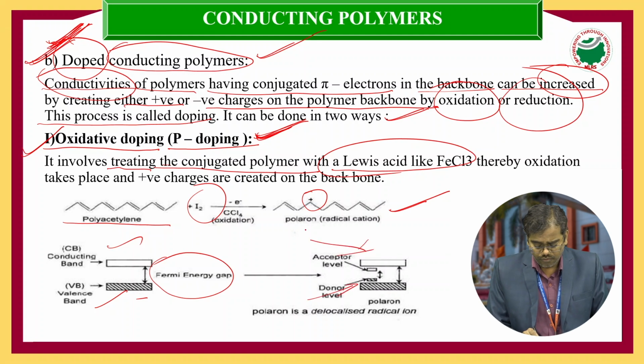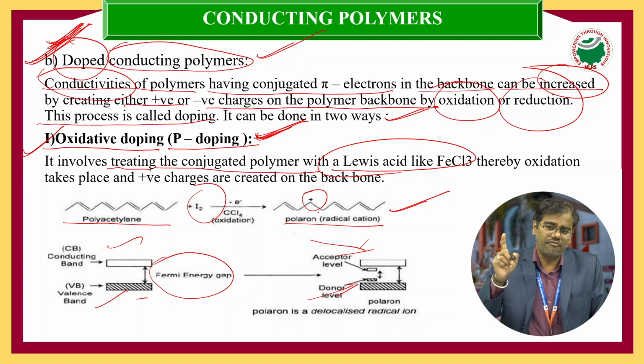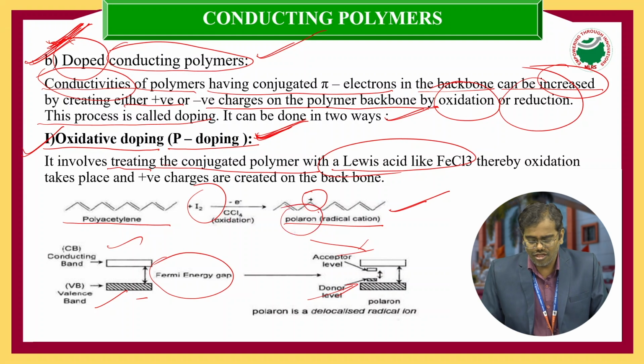Here we call it a polaron because a radical ion is formed: a radical positive charge and a radical. The conducting polymer consisting of one radical and a cation we call a polaron, a radical ion. This polaron is a delocalized radical ion.